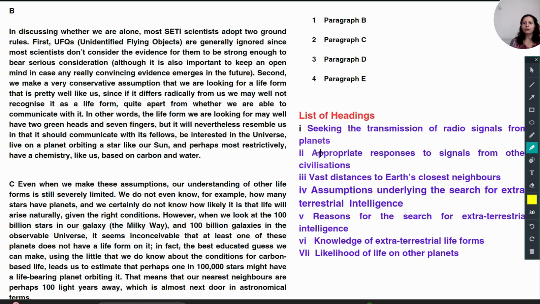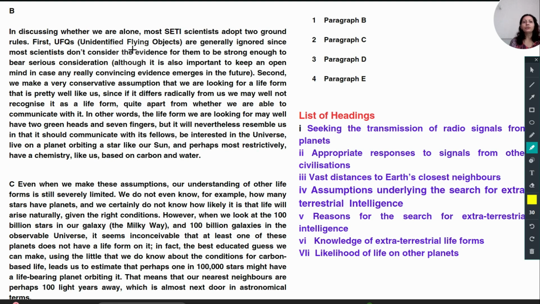Now all the keywords have gone, it doesn't matter, because we have already read the options. In discussing whether we are alone, most SETI scientists adopt two ground rules. First, UFOs are generally ignored since most scientists don't consider the evidence for them to be strong enough to bear serious consideration. As my cursor is moving, your pencil should move like that.